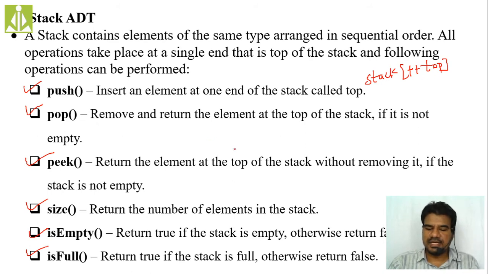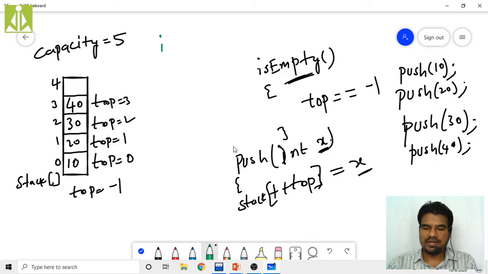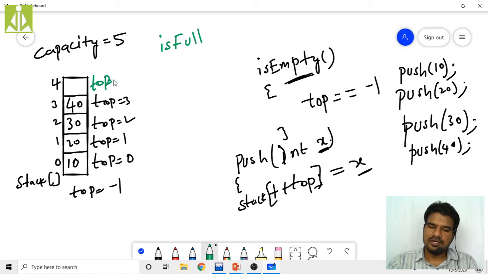Then the next is isFull. How do we check isFull? Simply, our top must go to 4. Here top should become 4. That 4 is nothing but capacity minus 1, isn't it? Because we have to write the generalized statement. If you write 5 minus 1, that is nothing but 4, then you can say every time you can select only a size 5 stack. You cannot go down or you cannot go up.